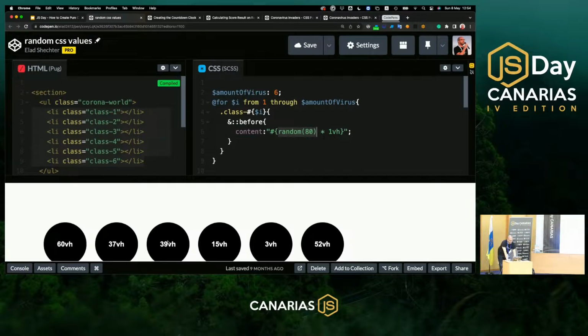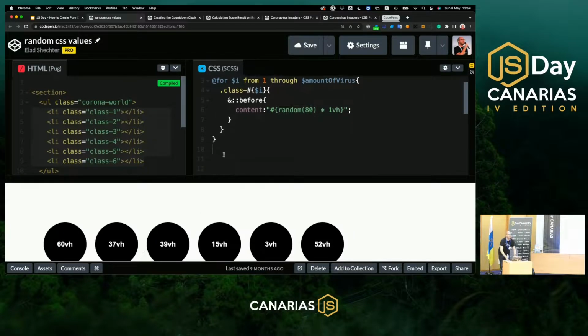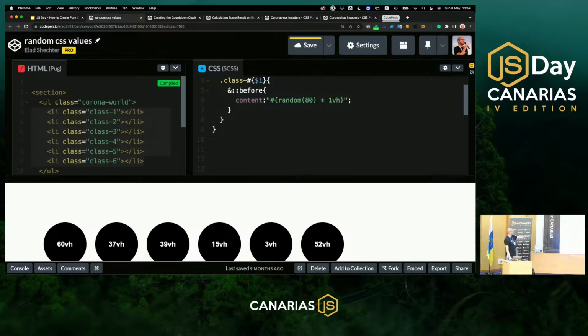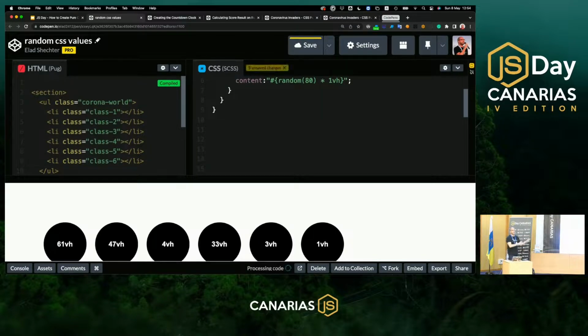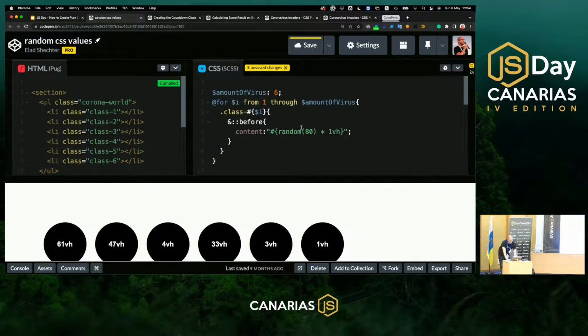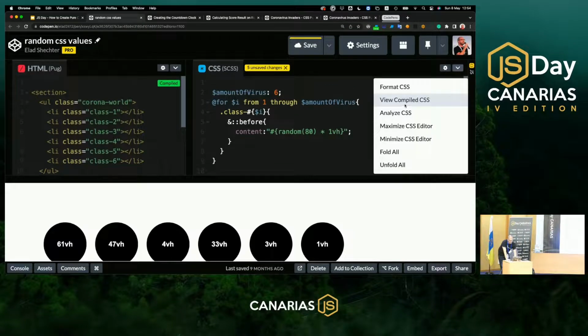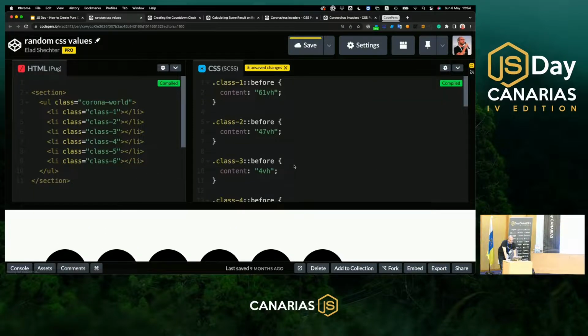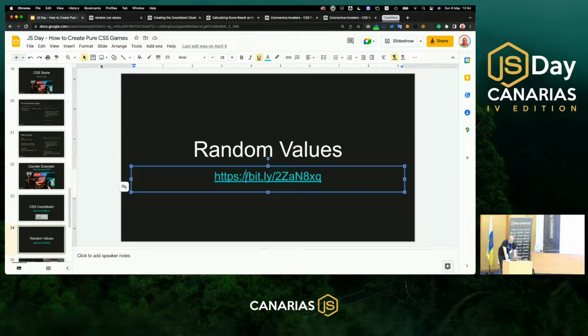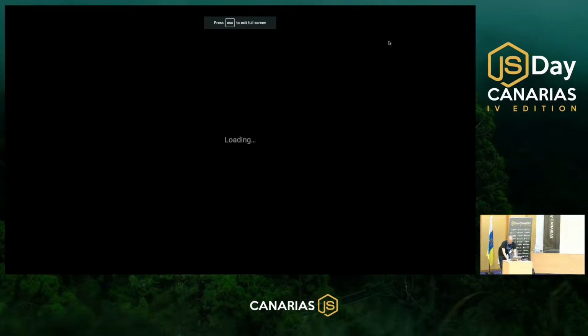And all those values that you're seeing right now are randomized. For you to believe me that they are really randomized, the only thing that I need to do is to compile the SAS code again to CSS. To do so, I will just press enter, and we will see that those numbers are being changed every time that I'm pressing enter. And you need to remember, browsers cannot read SAS, they are reading CSS. And what is actually happening here is that this is being compiled to just regular CSS. Nothing special, just regular CSS. Nice. And let's continue to our next trick.